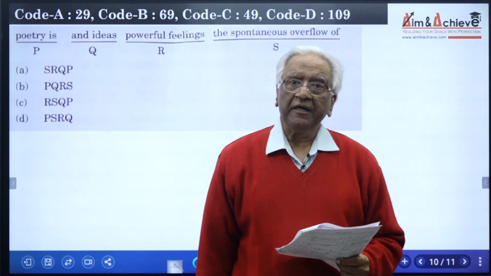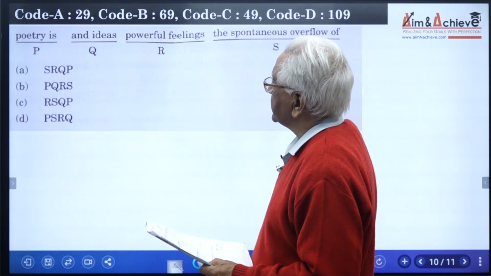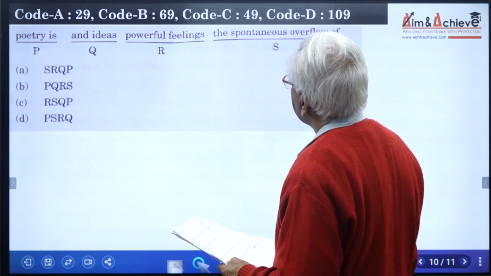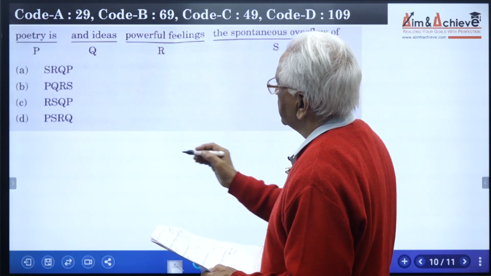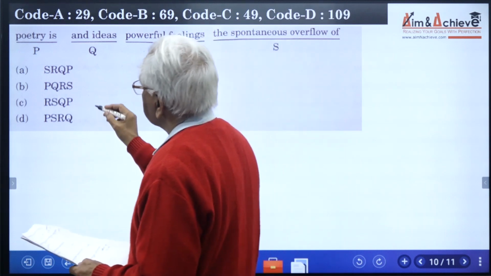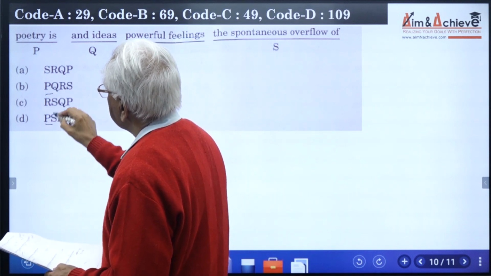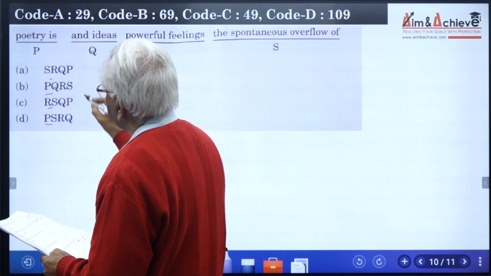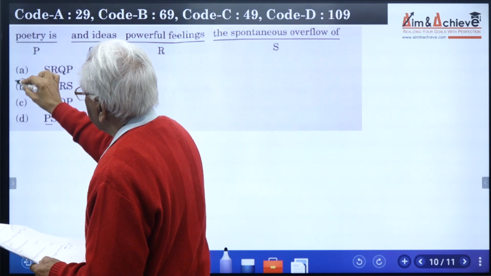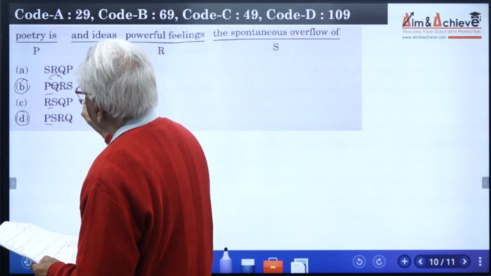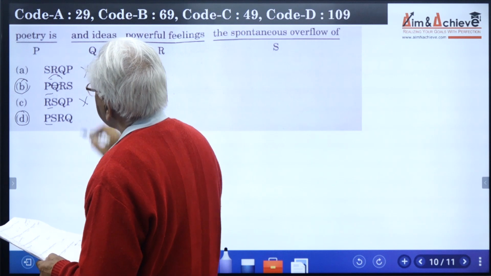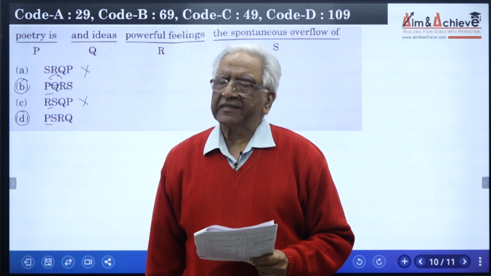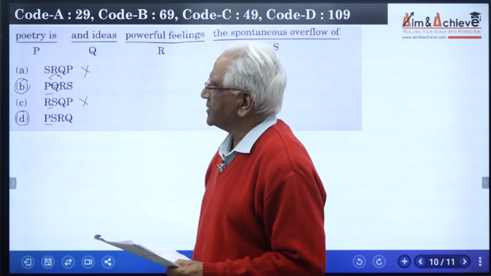The four parts of the sentence are: poetry is, and ideas, powerful feelings, the spontaneous overflow of. If we read the four options, we find that two of them start with P and one starts with S, another starts with R. It very clearly means there's a strong clue that the answer has to be either B or D, and we can ignore options A and C for the time being unless we find that neither B nor D works to create the correct sentence.